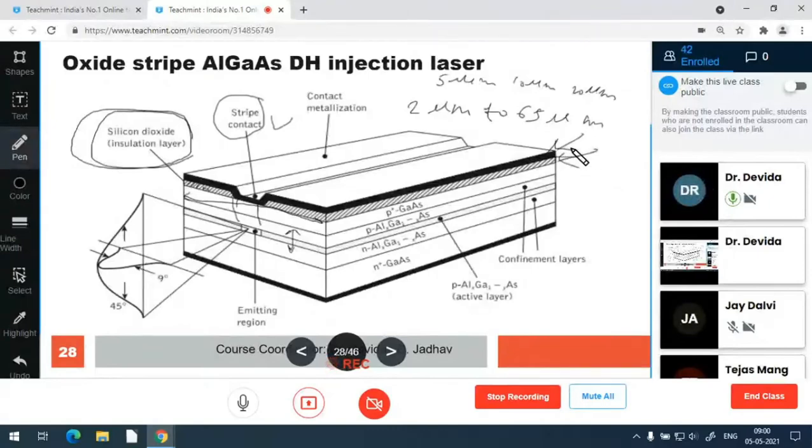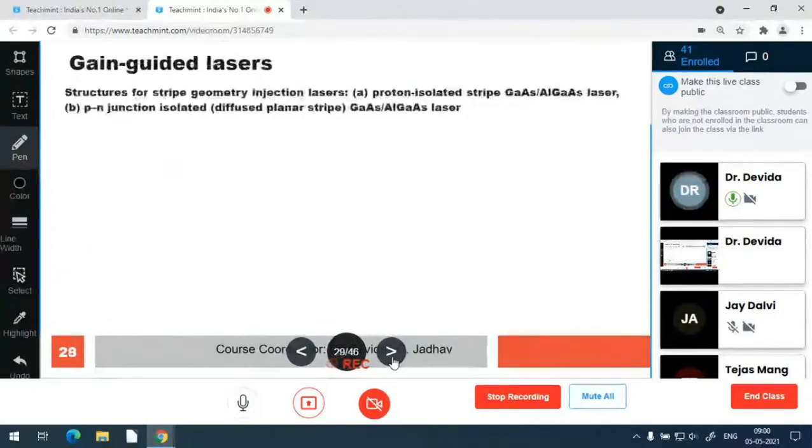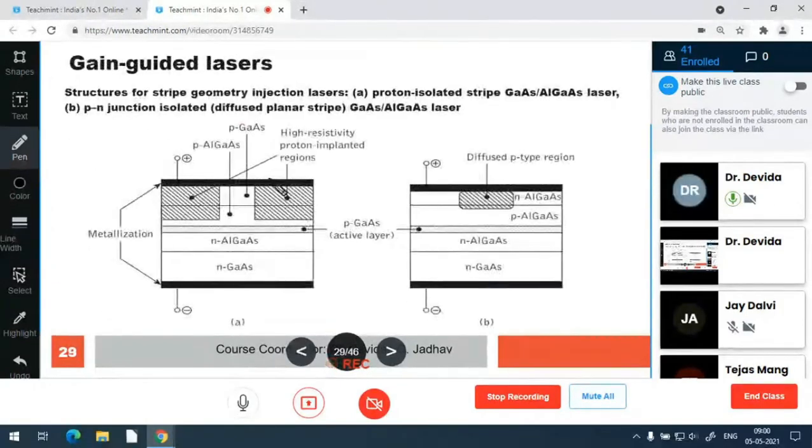So that also makes the width very narrow for the active region of optical photon emission. In this way, horizontally it gives a 9-degree and vertically a 45-degree divergence angle, as shown here for the beam, and then the beam becomes a very sharp pencil beam. So this is also the gain guided laser and index guided laser.